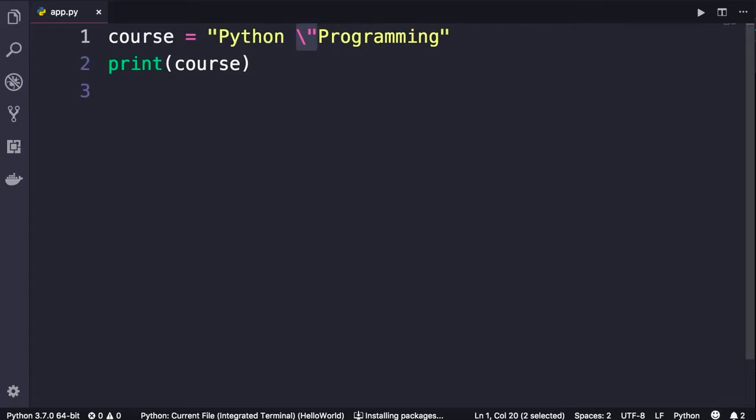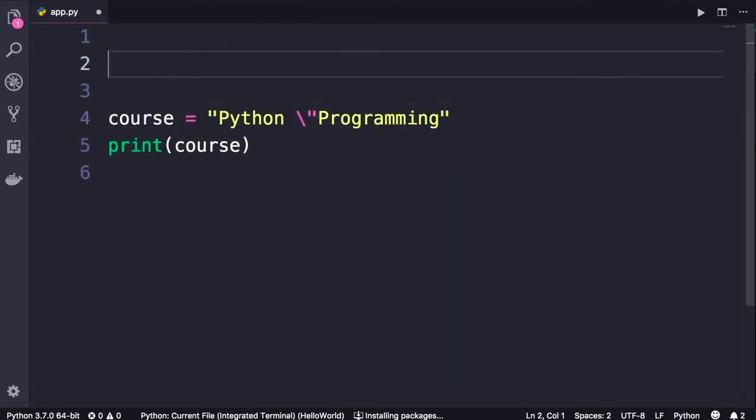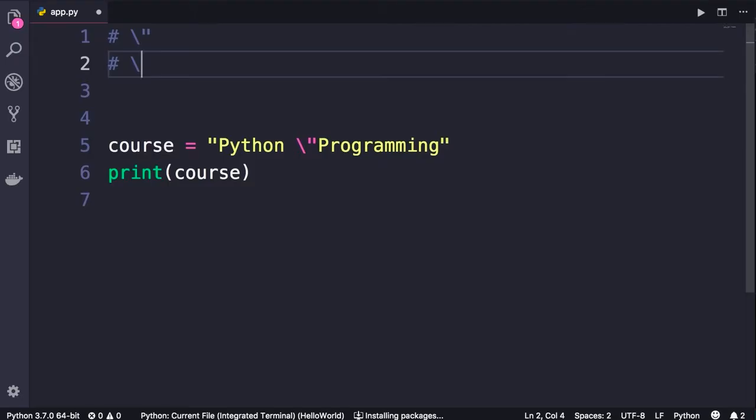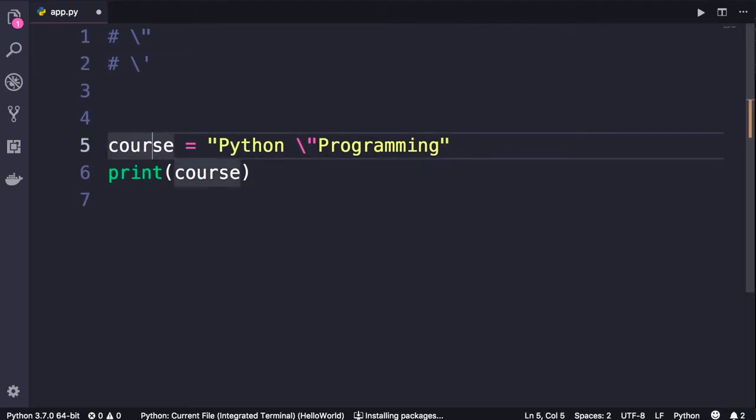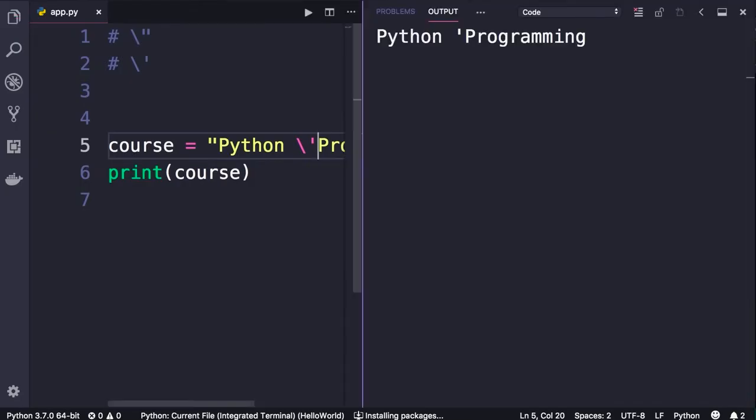In Python strings, we have a few other escape sequences that you should be aware of. Let me show you. So in Python, we use a hash sign to indicate a comment. A comment is like an additional note that we add to our program. It's not executed by the Python interpreter, okay? So here are the escape sequences. You have seen backslash double quote. We also have backslash single quote. So we can use that to add a single quote here. Let's run the program. Here it is, beautiful.